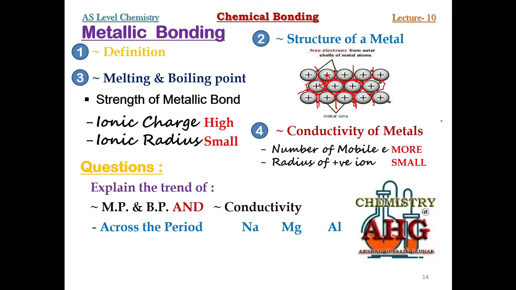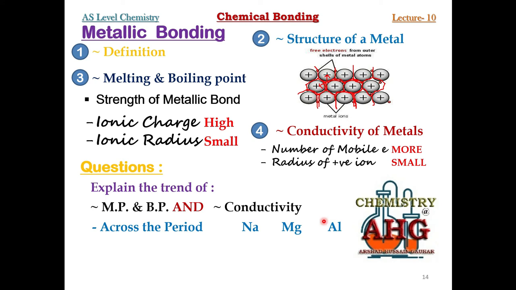What you must remember: sodium belongs to group number 1. So each atom of sodium can lose 1 electron. Mg belongs to group number 2. Each atom of Mg can lose 2 electrons. And each atom of aluminum can lose 3 electrons.